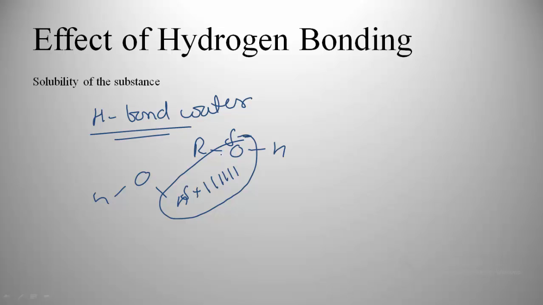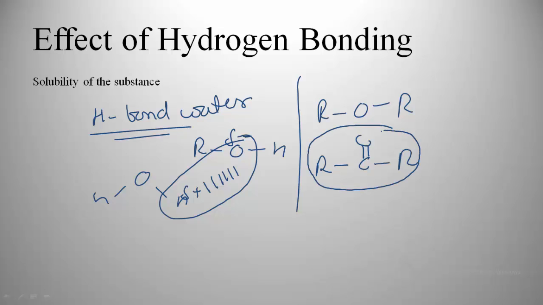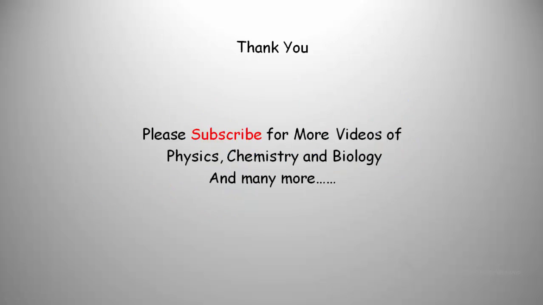That's why alcohol is soluble in water. But if we talk about ethers, they are not that soluble in water. And even acetones are not that soluble in water. In fact, they are almost insoluble in water. So those substances which are able to make hydrogen bonds would be more soluble in water.